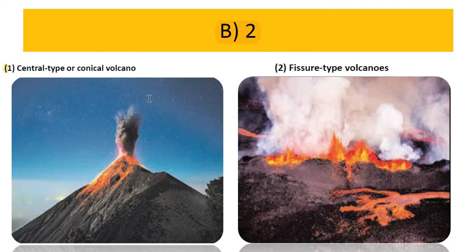Based on the eruption of lava, volcanoes are classified into two types. One is the central type of volcano or conical volcano. Second one is the fissure type of volcano. Here from this figure you can clearly identify how a conical volcano erupts. Okay, it is nothing but a cone like structure. In case of fissure type the lava is a very low viscous fluid, and that's why it spreads over a very long distance and forms a plateau. But in case of central type or conical type of volcano there is a volcanic mountain formation taking place over here. Okay, so this is the difference between the two types, fissure and conical volcano.